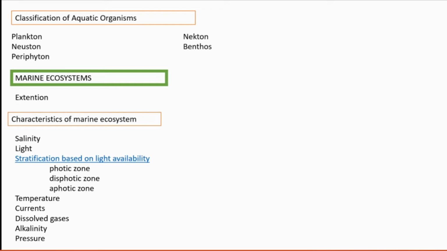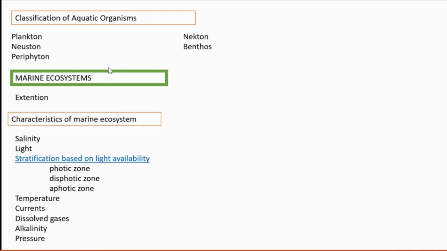Hyponeustons and epineustons are present, which we have also learned. Periphyton means organisms attached to rooted plants or anything found at the bottom. Nektons are actively swimming organisms. Benthos are the organisms seen at the bottom of the aquatic system.